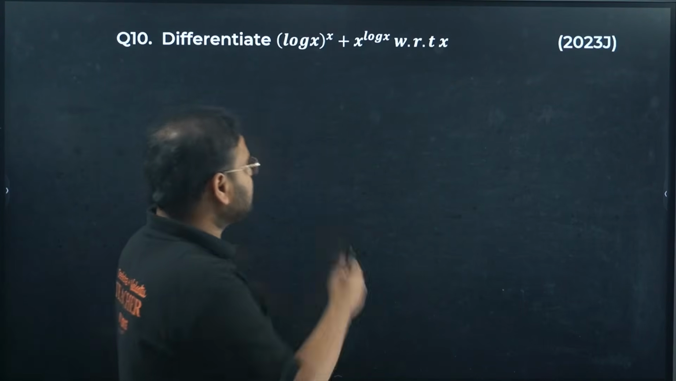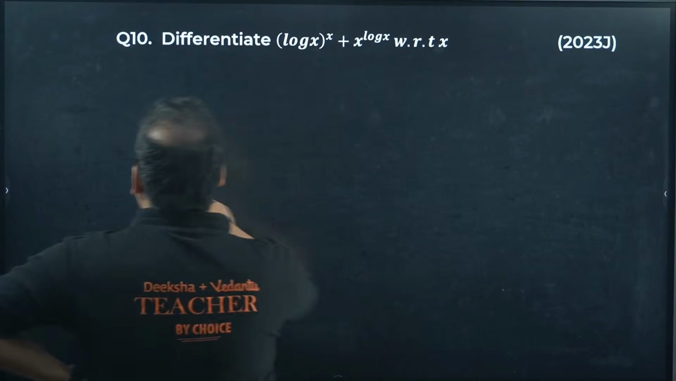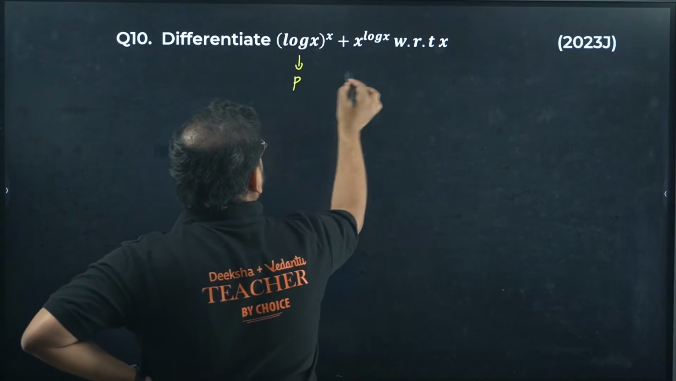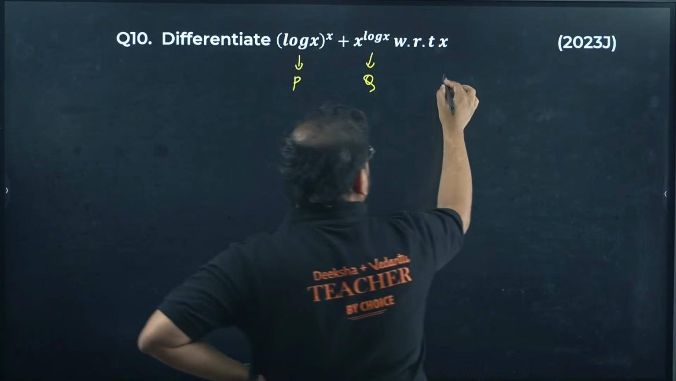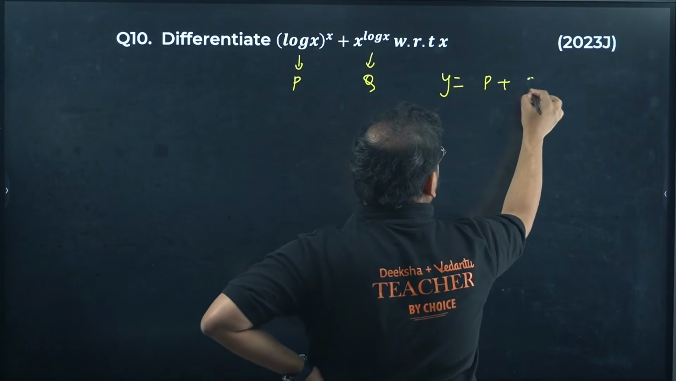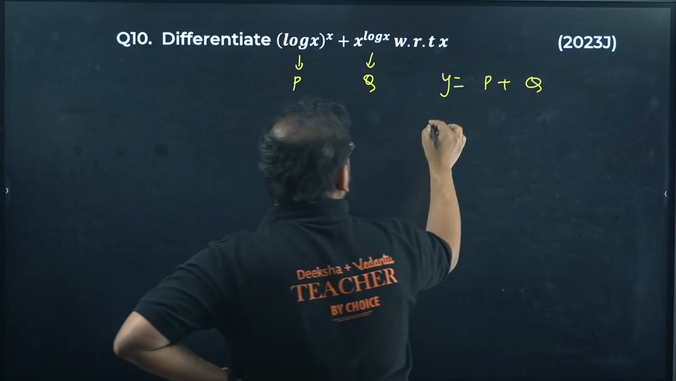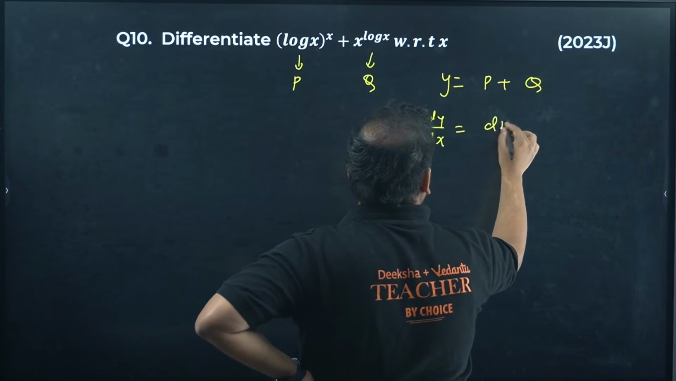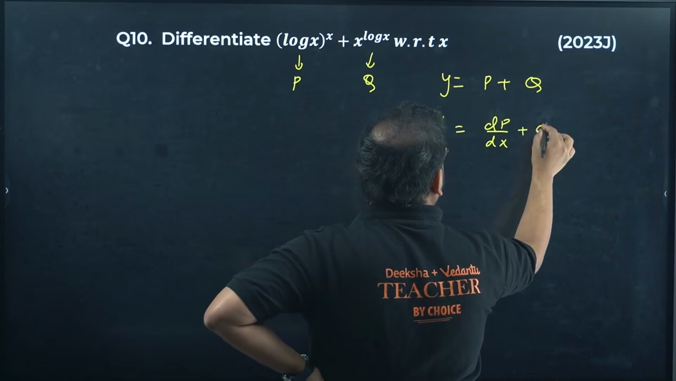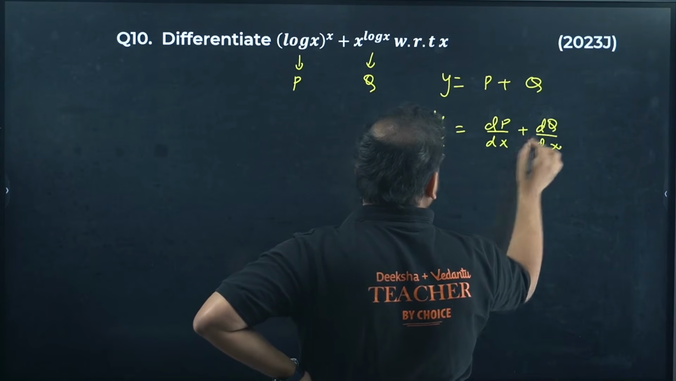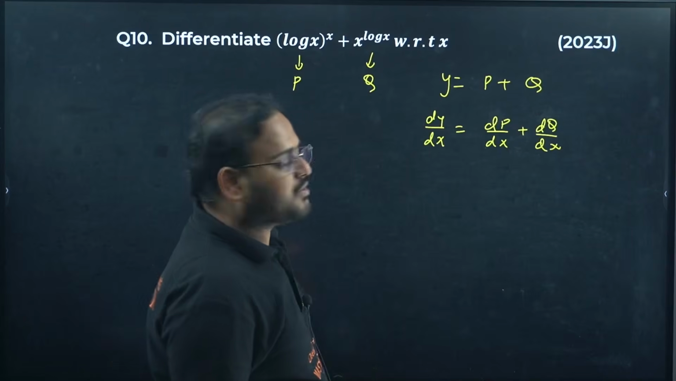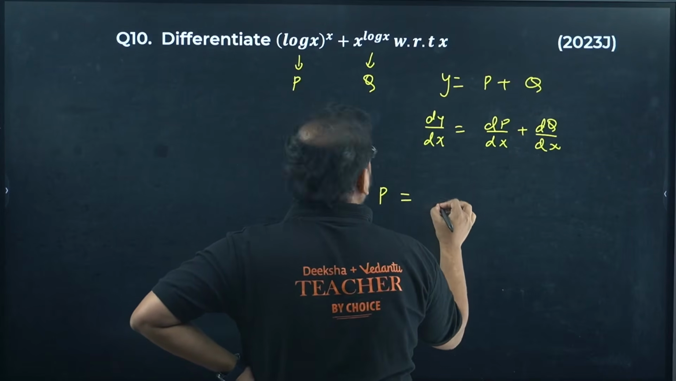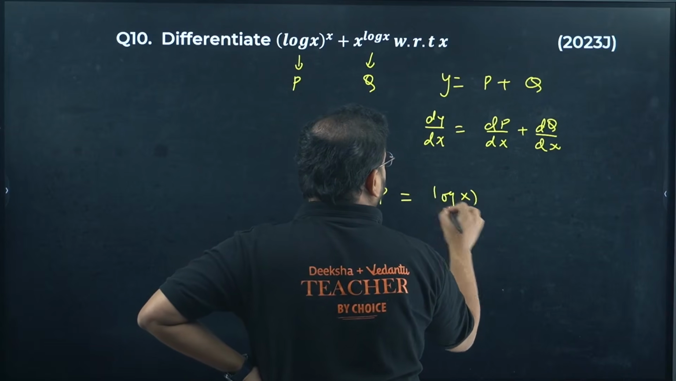Differentiate log x power x and x power log x. Okay. So how to solve this question? Again, take this as p and take this as q. Write this as y equals p plus q. You want to find the derivative of y, so dy by dx becomes dp by dx plus dq by dx, right? So take the functions one by one. Let's take this one first. p equals log of x power x.